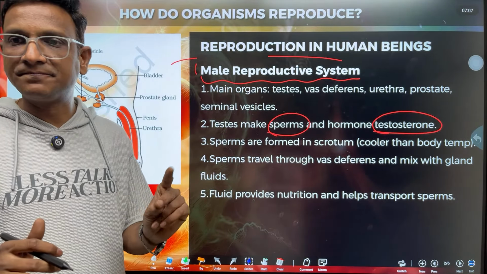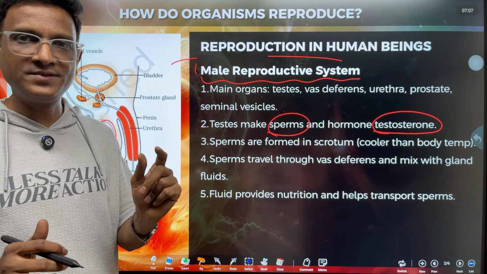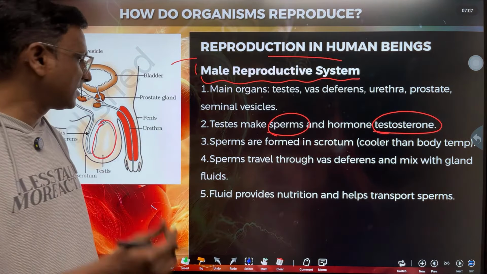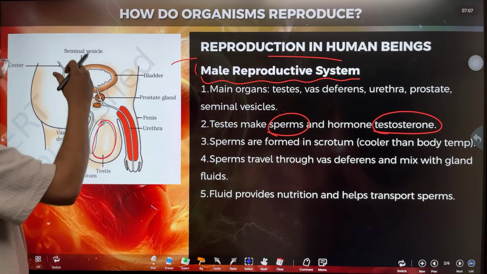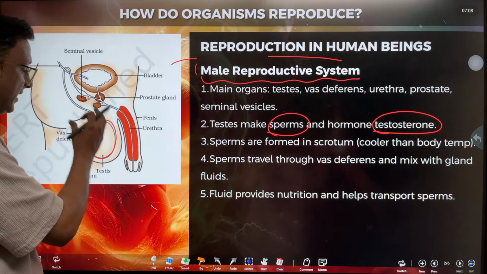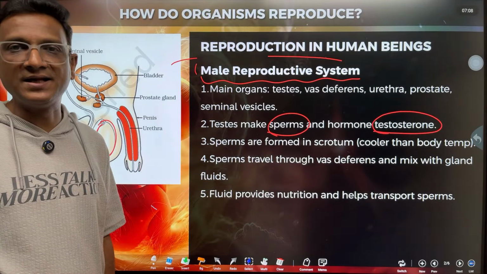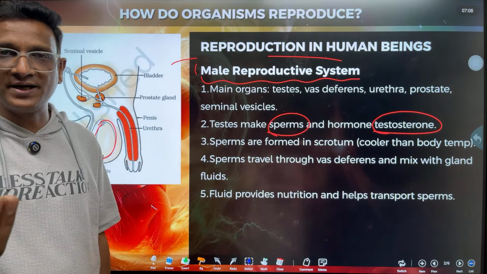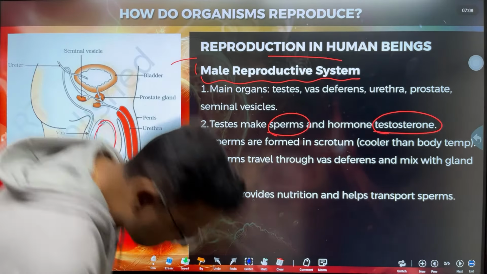So testes produce two things, one sperms and the other one is testosterone, right? Testes are present outside the body cavity. This is the body cavity, but the testis is not present inside the body cavity, it is outside the body cavity. Can anyone tell me the answer why they are not present inside the body cavity? Why they are outside the body cavity in a sac called a scrotum? Can anyone give me the answer?